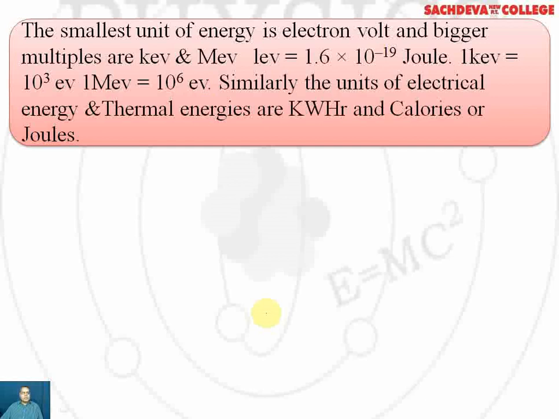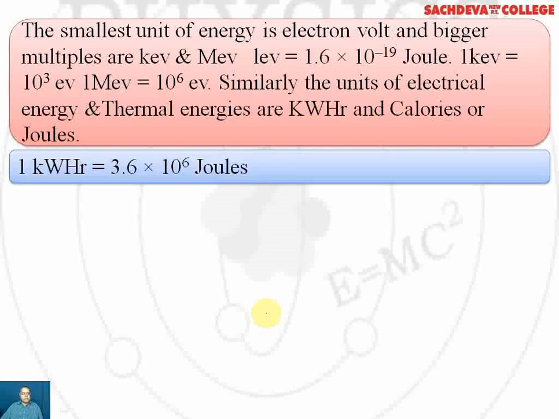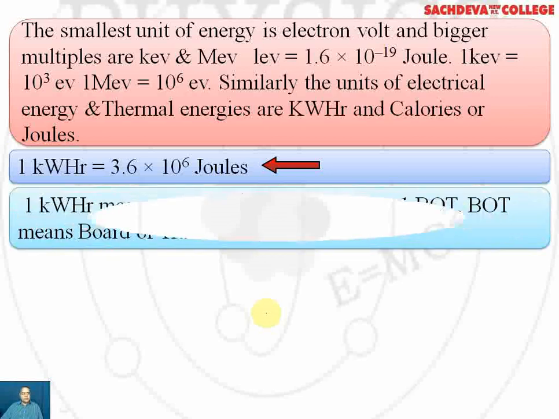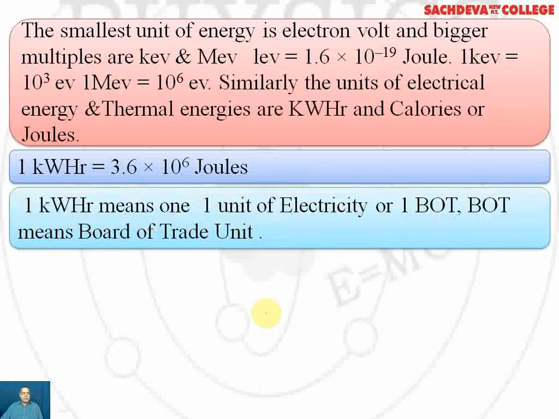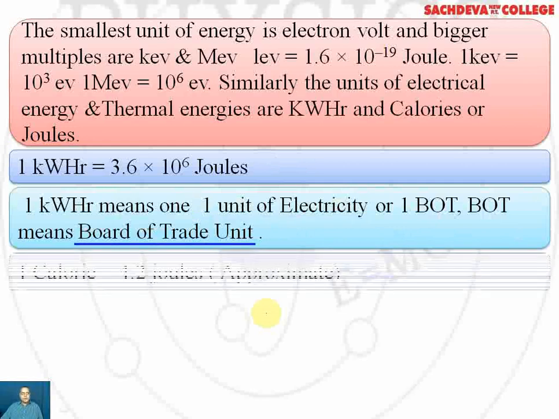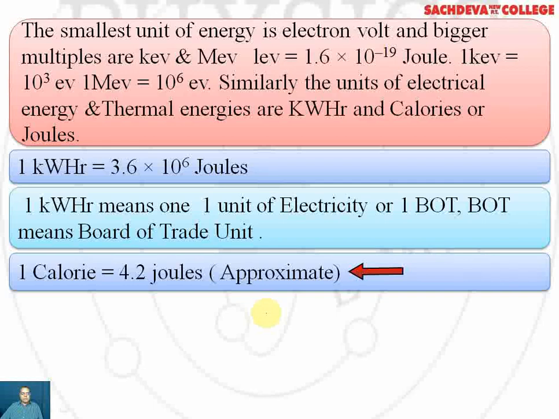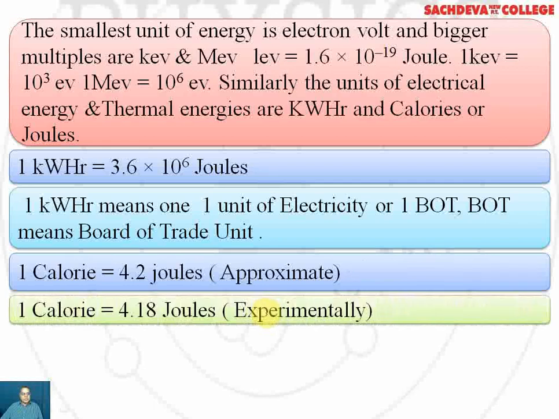Similarly, the units of electrical energy and thermal energy are respectively the kilowatt hour and the calorie, or it can be joules. 1 kilowatt hour is 3.6 into 10 to the power 6 joules. 1 kilowatt hour means 1 unit of electricity or 1 board of trade unit. 1 calorie is approximately 4.2 joules, but 1 calorie is 4.18 joules experimentally. This can be verified from Joule's experiment.